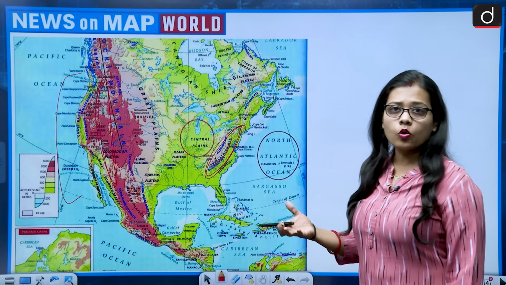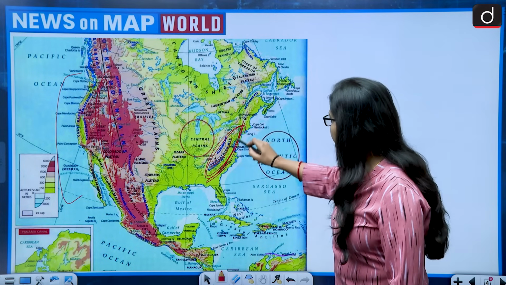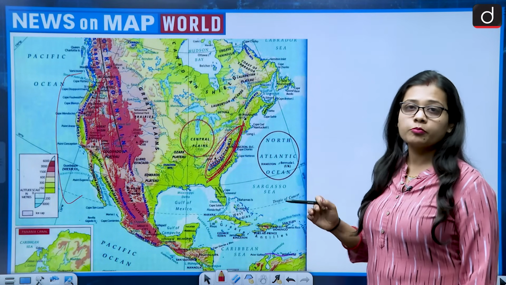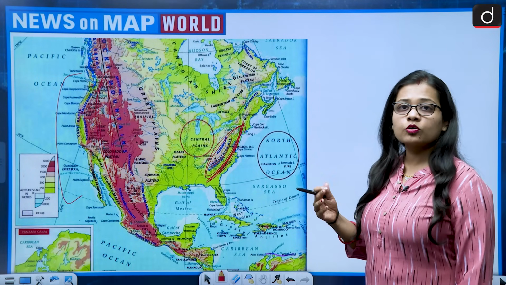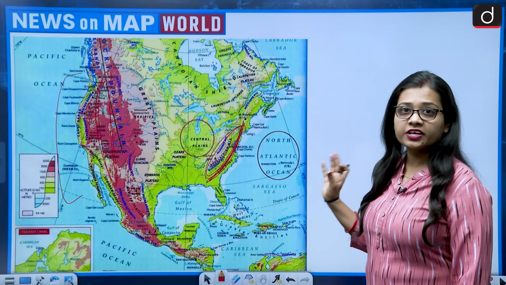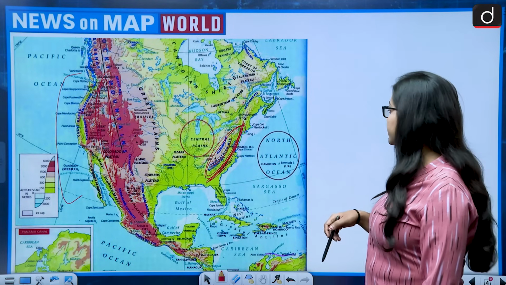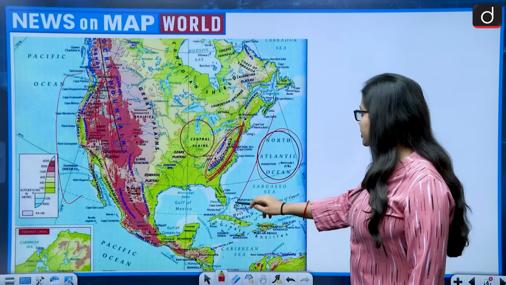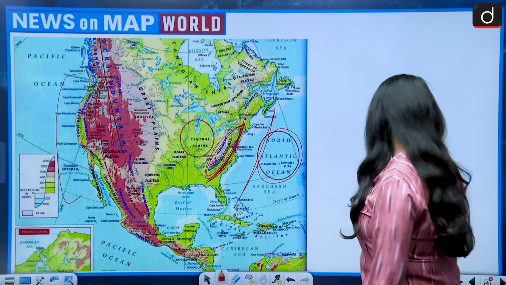The Appalachian Mountains are old mountains, and this is the range of the Appalachian Mountains. They are considered very important for the North American continent and also for the United States of America, because coal and hydropower projects are located on this mountain range. And if we talk about it going parallel to the Atlantic coast, then yes, this is the location of the North Atlantic Ocean, and we can see that the Appalachian Mountains are going parallel to the North Atlantic Ocean. So, the first statement becomes correct.